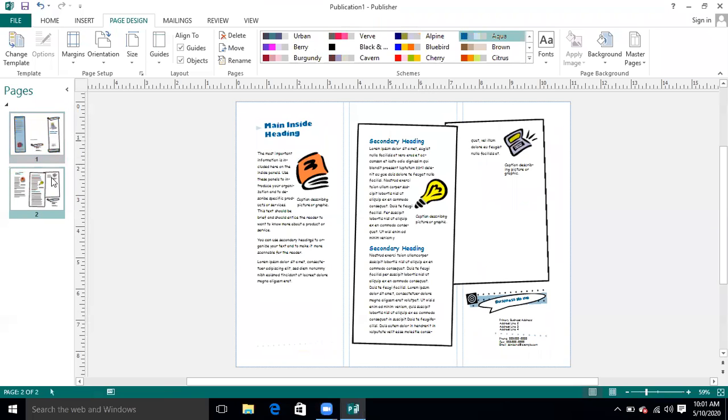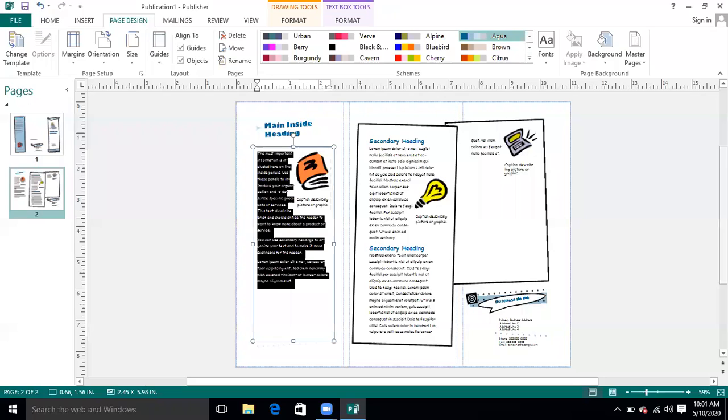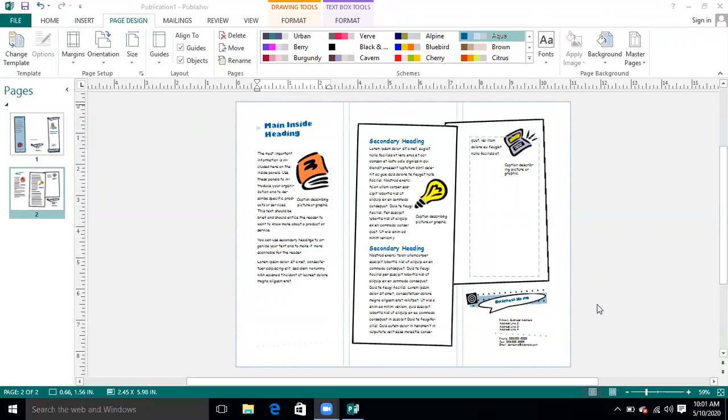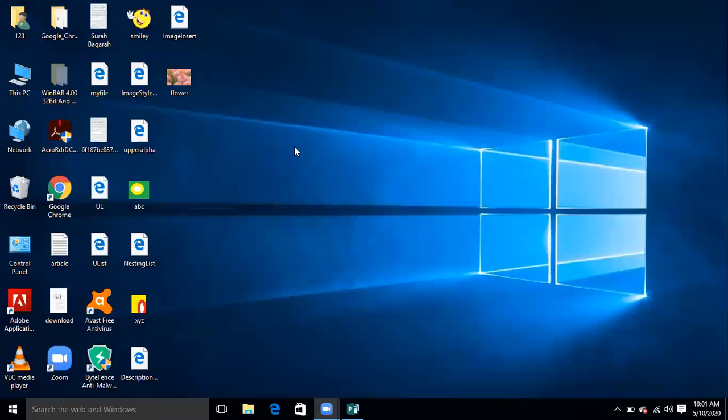It will be back side and it will be inside. Over here, you can type details about your products, different deals which are there. You can insert over here in your document according to your requirement. For example, if I minimize this document, I go to Google and I search some deals. So I can insert those pictures in my document.